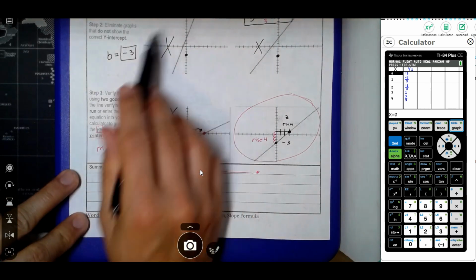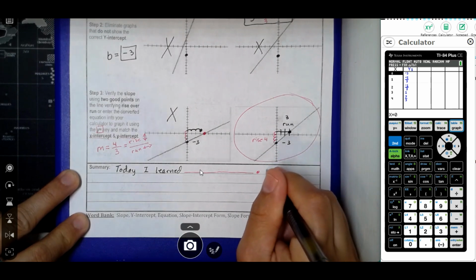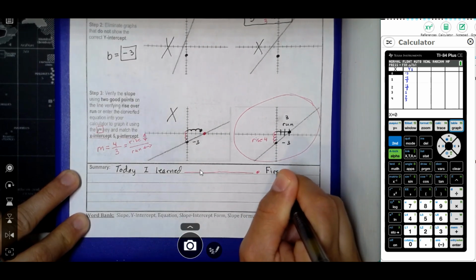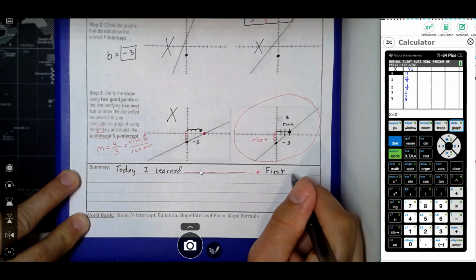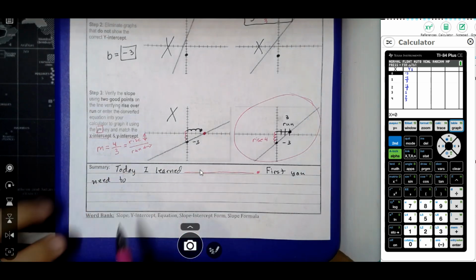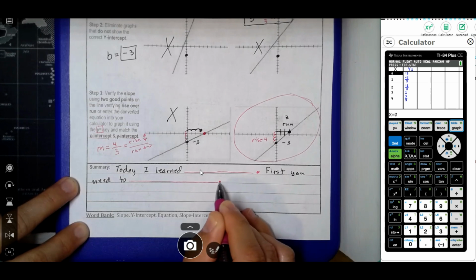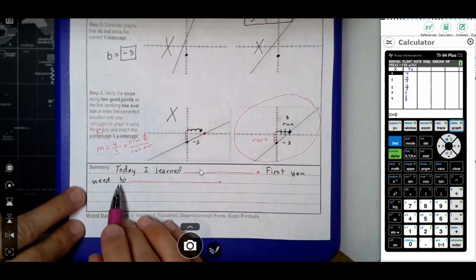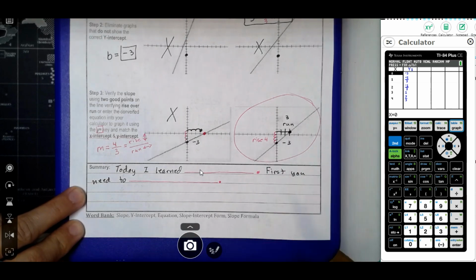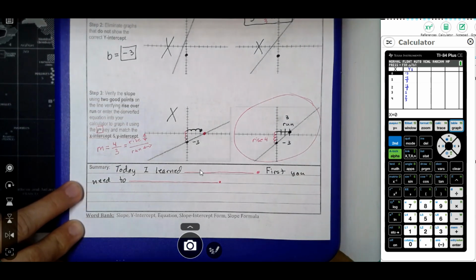And then you're going to pick one problem from these notes that you're going to explain how to solve it. It doesn't matter which one, but you're going to pick one. And you're going to start out by saying, first, you need to, and you're going to tell me what you did first to solve that problem. So you'll fill in the blank, right? Everybody's just going to look different because everybody's going to pick a different problem probably. So first you need to, and if I was doing this problem right here, I might say first you need to convert from standard form to slope-intercept form.